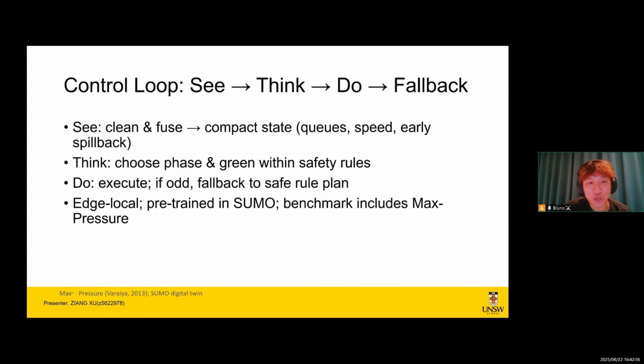We split the control loop into four different parts. Sense is where the edge box turns raw feeds into a compact state, like queues, approach speed, early spillback. Think is about choosing the phase and green time within safety rules: minimum and maximum greens and intergreens, pedestrian clearance. And Do is what we execute. If data looks abnormal, we immediately fall back to the safety rules.